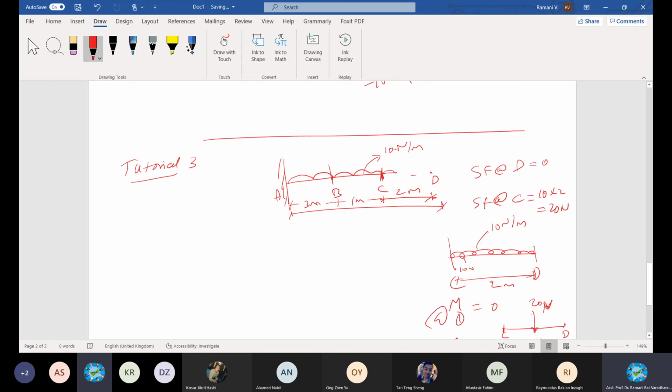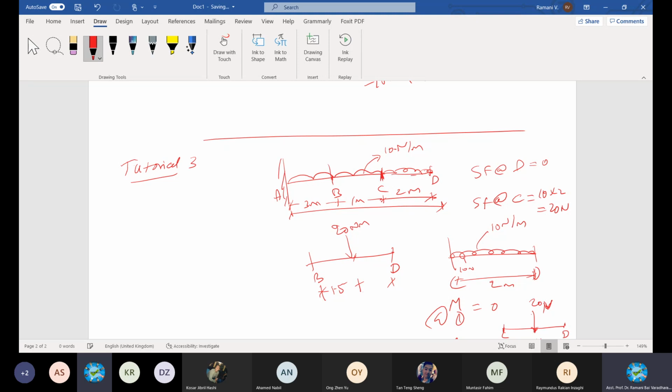When you go to B, convert B to D into a UDL first. 10 times 2 is 20, acting at the middle of the span BD, which is at 1.5 meter from B. Then calculate all these things.